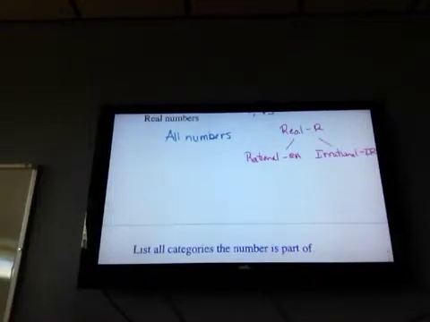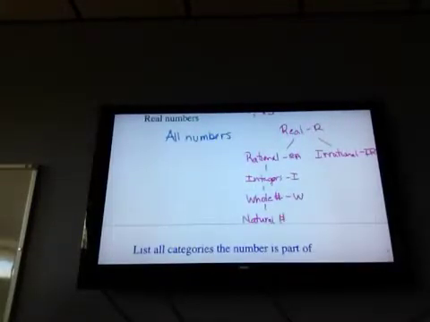Irrational ones, done. That's as far as I go. Rational ones, I can break up to smaller sets. My integers, that'll be I. My whole numbers, the symbol for number, for pound, for hashtag, it's all the same thing. W, and my natural numbers, N.